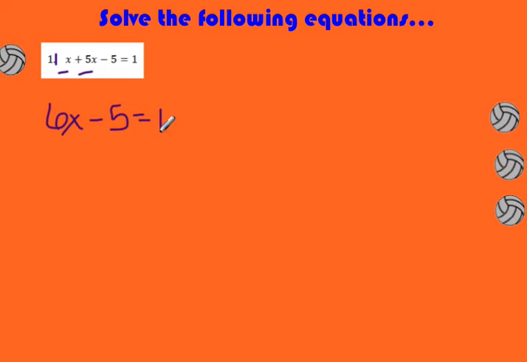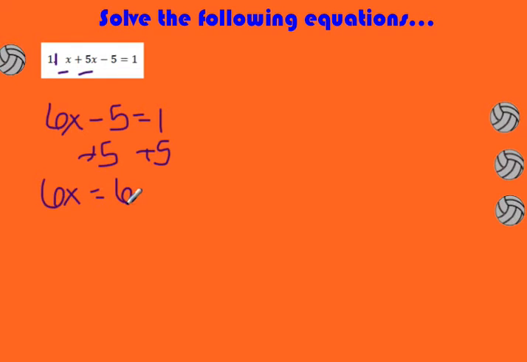So now I can skip to step number 3. I need to get rid of this minus 5. I want to go with what's the furthest from the x first, and that's that minus 5. So I'm going to add 5 to both sides. And then I get 6x is equal to 1 plus 5, which is 6.